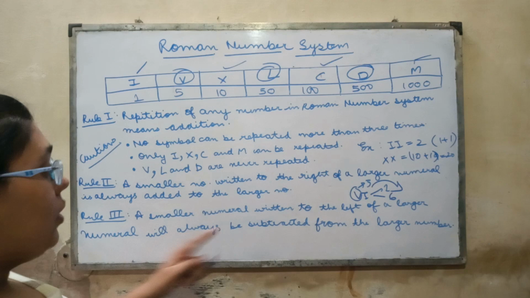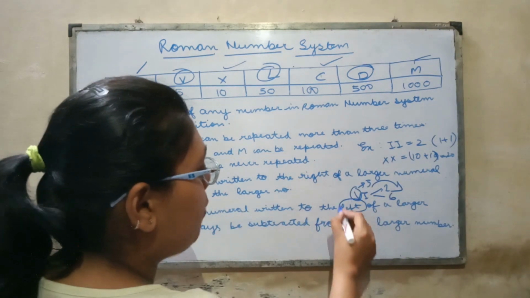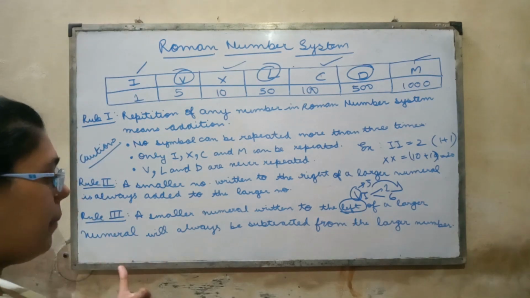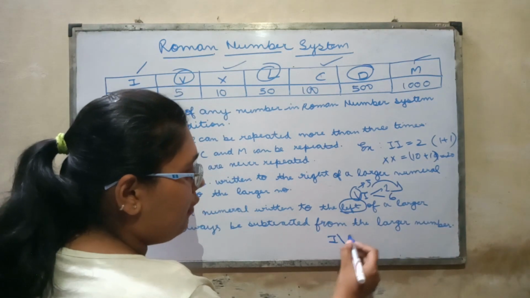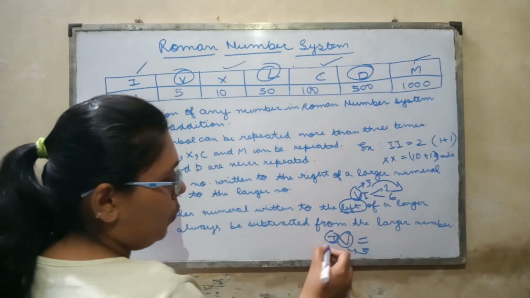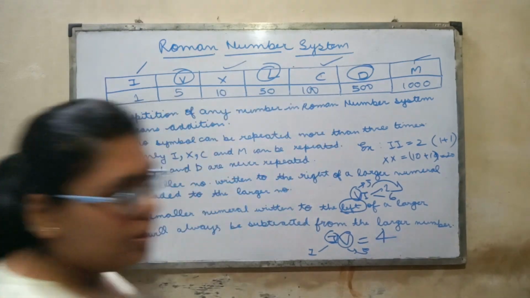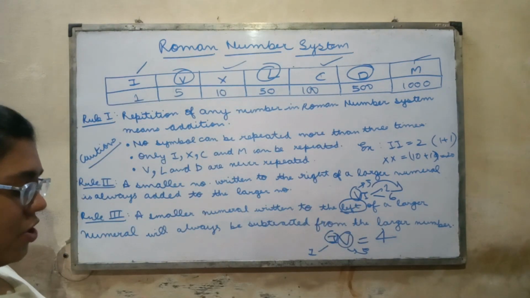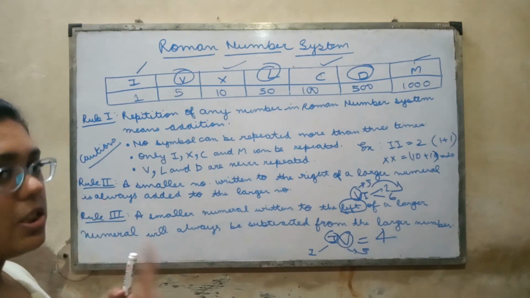Okay, now the next rule is just opposite of this one. In this, if any smaller number is written to the left of a larger number then it will always be subtracted. That means if you wrote IV, it will be 5 minus 1, that will be 4, sorry. So this is the way in which you have to use both of these rules.